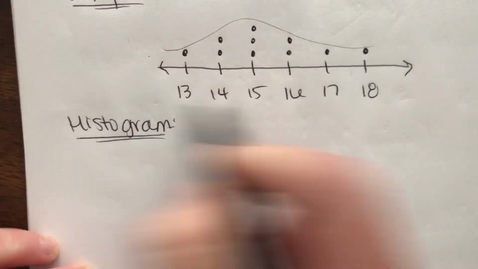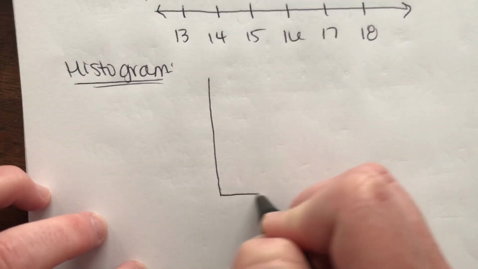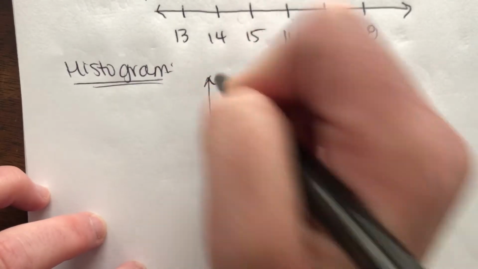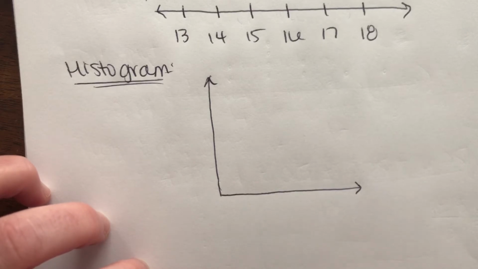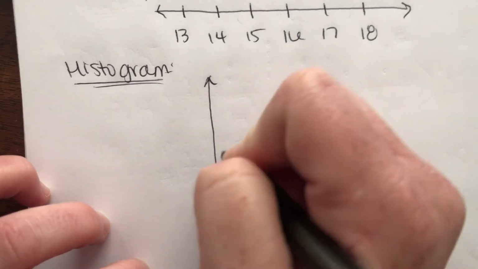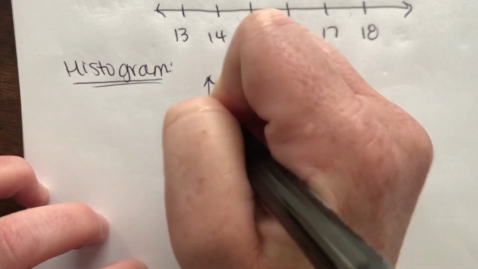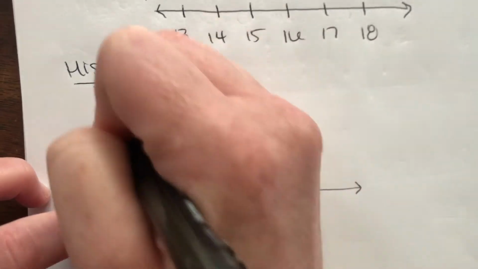So for a histogram, we're going to use the same data. You're going to have a vertical axis and a horizontal axis. On the vertical axis is the frequency. How many times is each piece of data repeated, right? So we always start with 1. Is it repeated once, 2 times, 3 times, 4 times, 5 times? 1, 2, 3, 4, 5, and I'll put